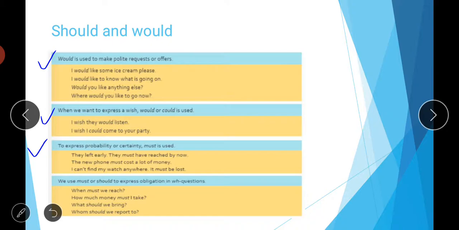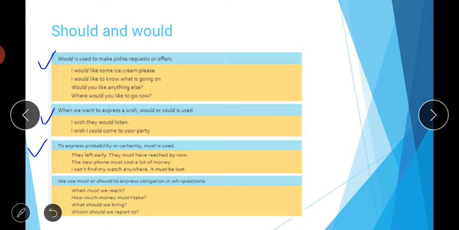Then the new phone must cost a lot of money. So it's about certainty. Earlier we were talking about possibility, here must is used to express certainty, that the new phone must cost a lot of money, that if it is a new phone its price will be high. Then I can't find my watch anywhere, it must be lost. So again we are talking about the certainty of the loss of the watch, that if I am unable to find it, it means it's lost now, so it must be lost. So like this you can use this word must to express possibility or certainty.